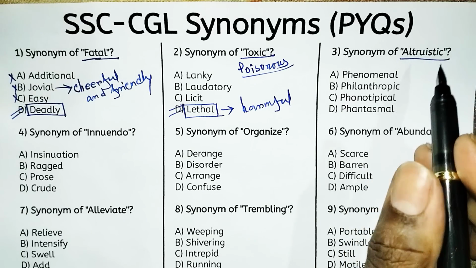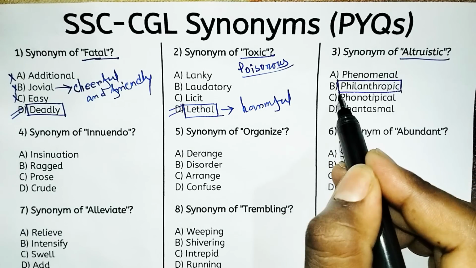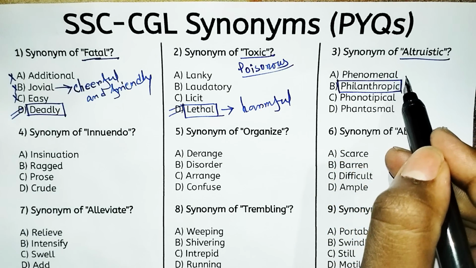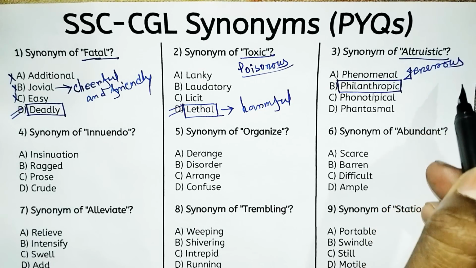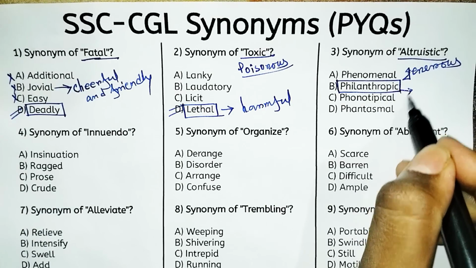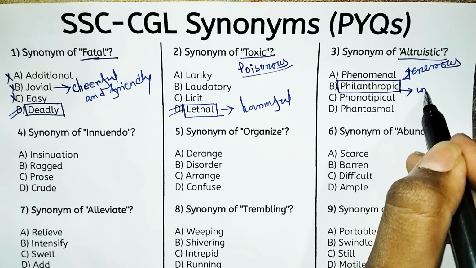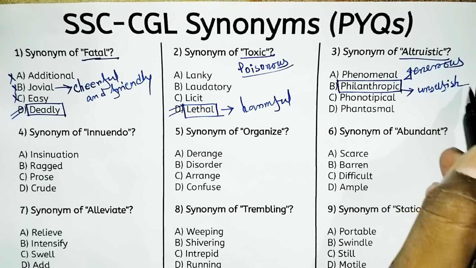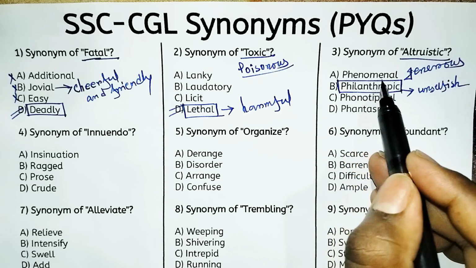That's why option B, that is philanthropic, is the right answer. Philanthropic means generous, or you can say unselfish.